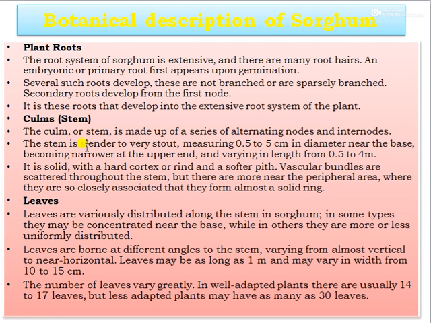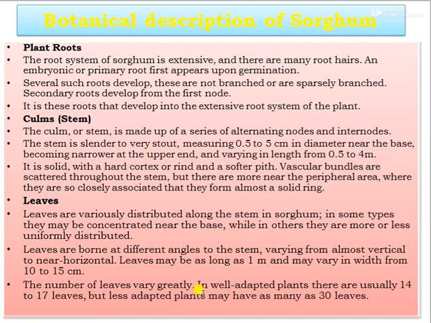And the stem is made up of a series of alternating nodes and internodes, measuring 0.5 to 5 centimeters in diameter near the base, becoming narrower at the upper part, and varying in length from 0.5 to 4 meters. And the leaves are variously distributed on the stem in the sorghum; in some types they may be concentrated near the base, while in others they are more or less uniformly distributed. And leaves are borne at different angles to the stem, varying from almost vertical to near horizontal, and leaves may be as long as 1 meter and vary in width from 10 to 15 centimeters.